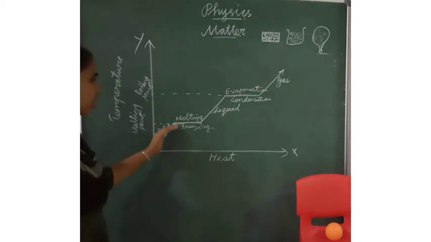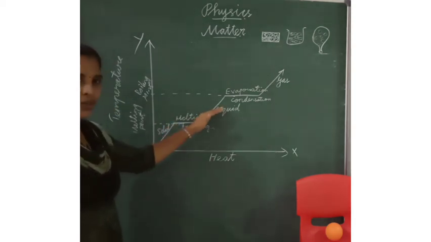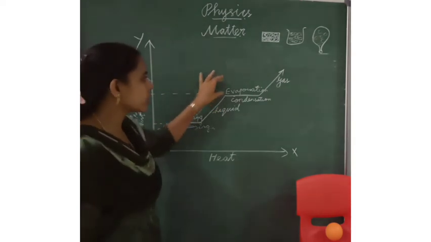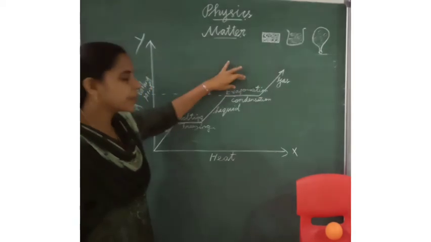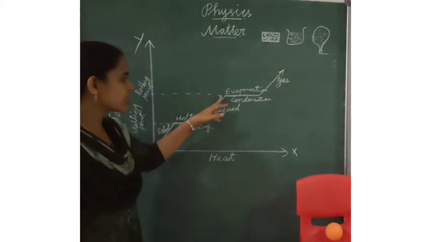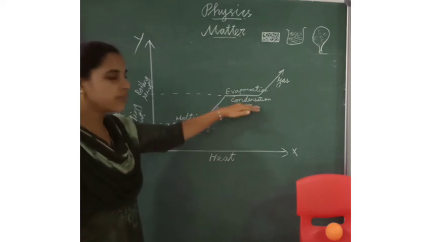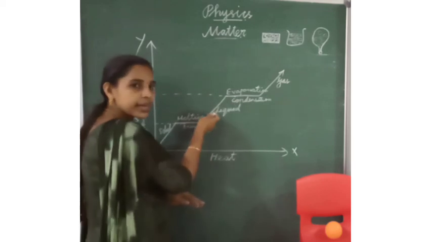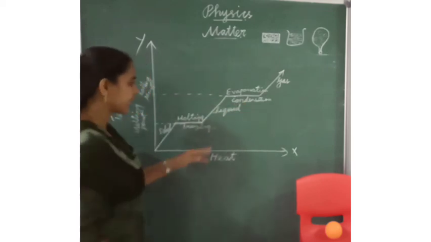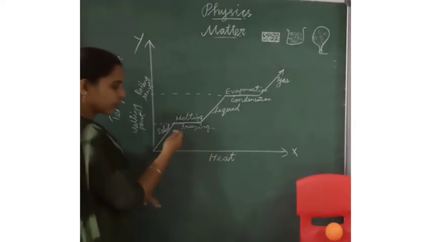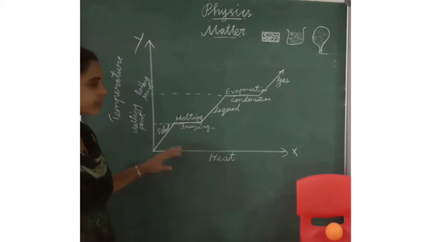Listen, when the solid changes into liquid, it absorbs heat, and when liquid changes into gas, it absorbs heat. Then when the gas changes into liquid, it releases heat. The heat decreases, so it releases heat. Then when liquid changes into solid, it releases heat. Do you understand this diagram?